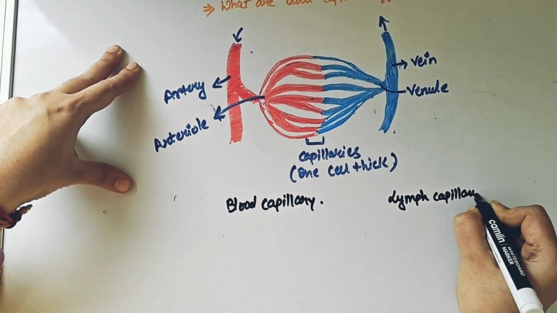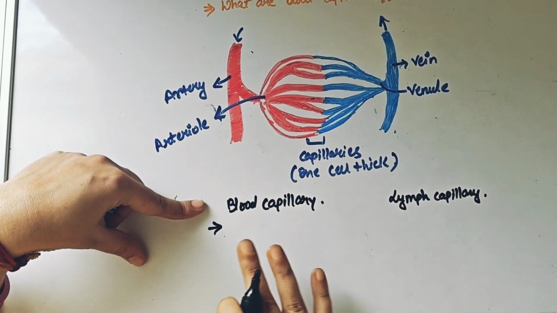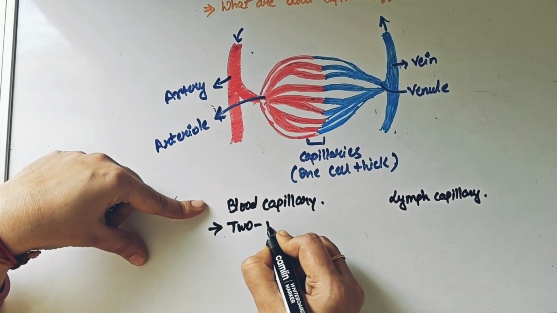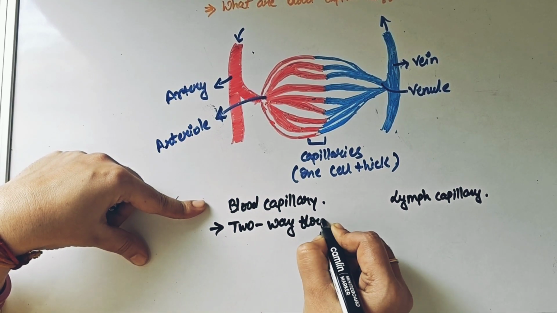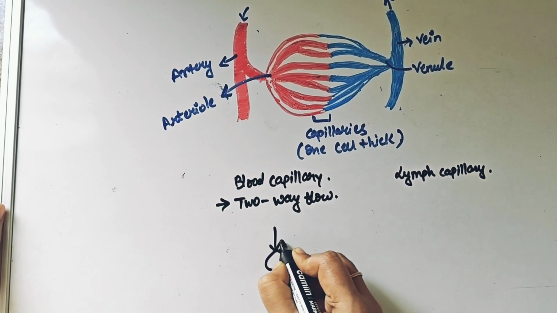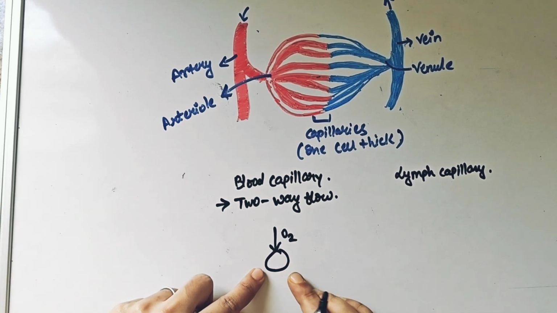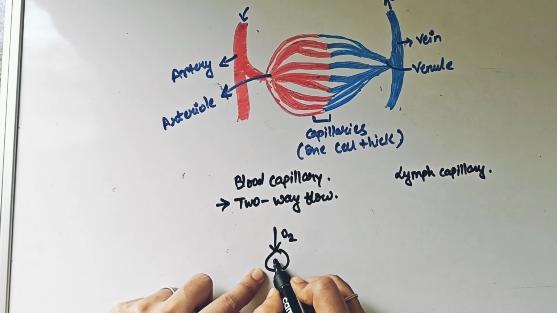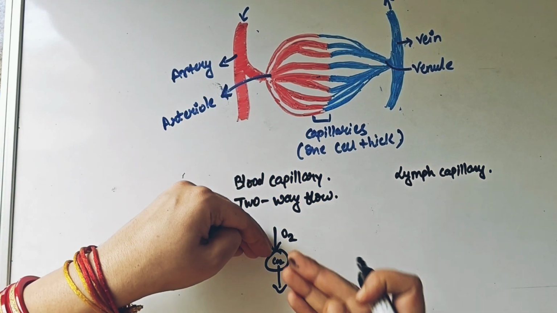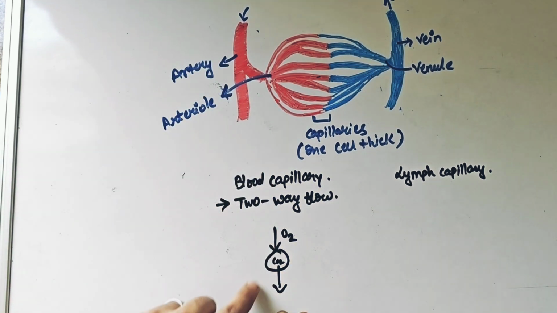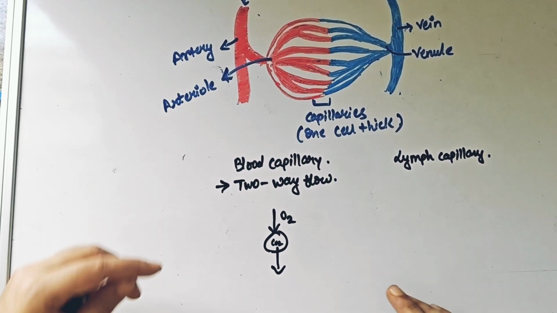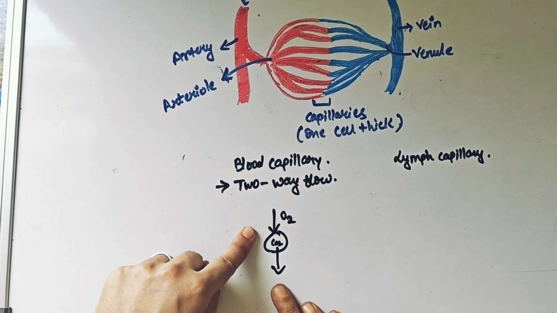Another important difference, children, that you should know, when you talk about blood capillaries as a unit, these blood capillaries allow two-way flow. Now, what do I mean by two-way flow? If this is your capillary, the oxygen has been brought into the cell, right? The cell has utilized this oxygen. After utilizing it, it got more concentration of CO2 inside it, and this CO2 will again move out. So there is one entry and there is one exit also. And that is the reason we say that blood capillaries have got a two-way movement, right? Because here movement of coming in and going out, both is happening.